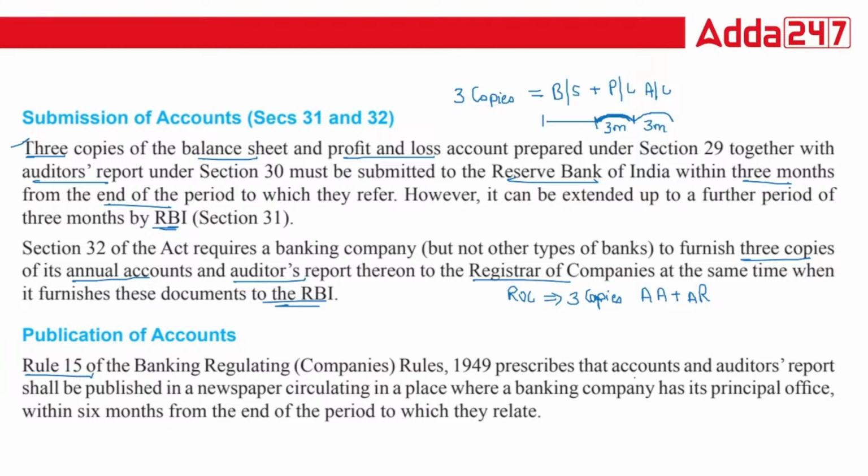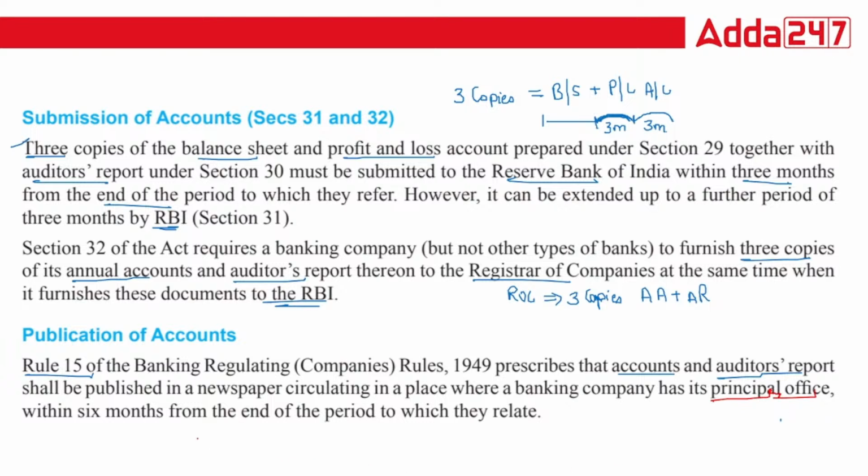As per that, your accounts and your auditor's report need to be published in a newspaper which circulates in your banking company's principal office. There is no requirement that you need to circulate for every branch or everywhere. You just need to circulate in the principal office of your bank.